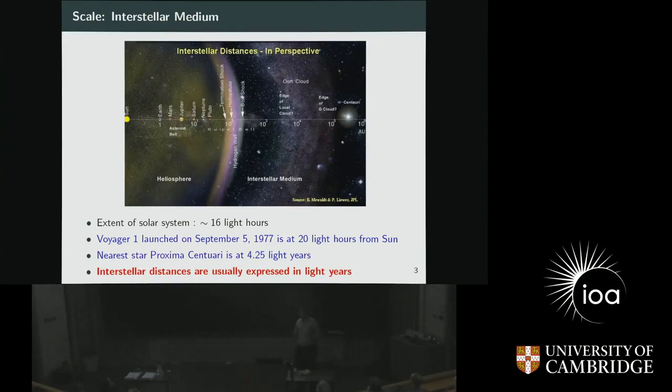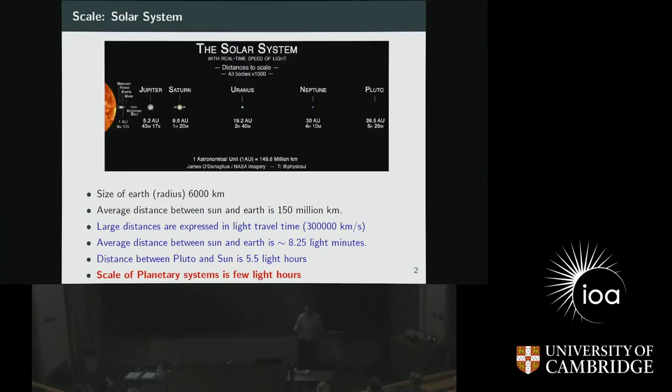Interstellar, because now it's no more the solar system, it's the space between the different stars that we are talking about. The nearest star to our solar system, the Sun, is Proxima Centauri. And Proxima Centauri is around 4.25 light years away from the Sun. So when we talk about distances in interstellar space, we resort to units of light years. When we talk about scales in the solar system, we talk about light hours.